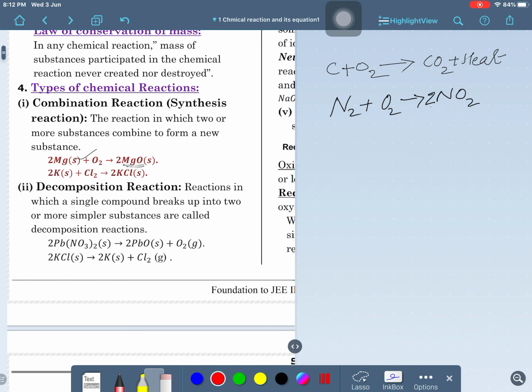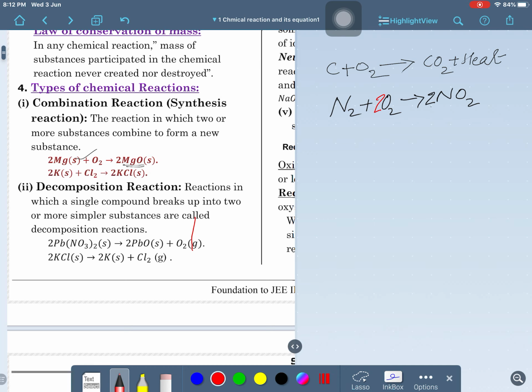So, if I write a 2 before O2 right now, then oxygen is now balanced. It means in any chemical reaction, matter can never be created nor destroyed. This is the law of conservation of mass.